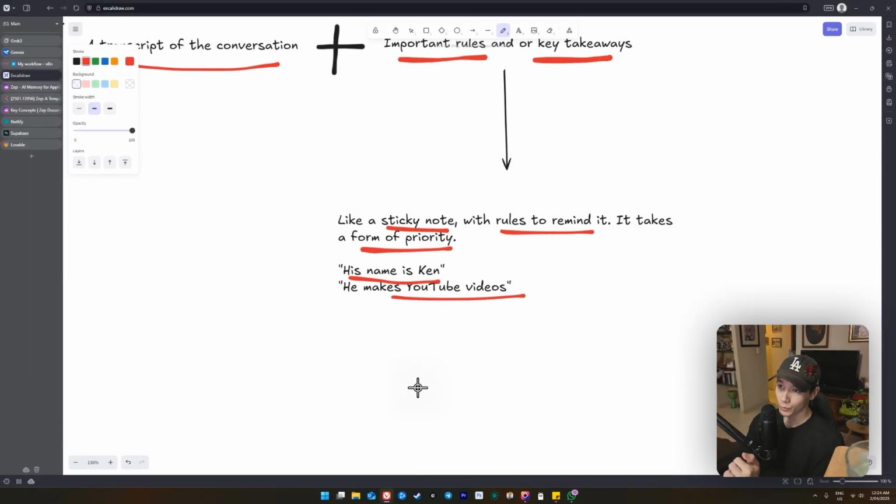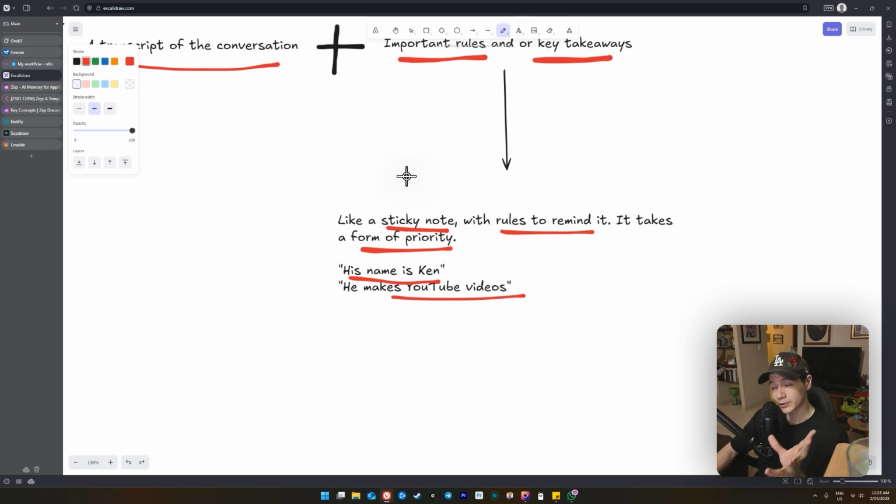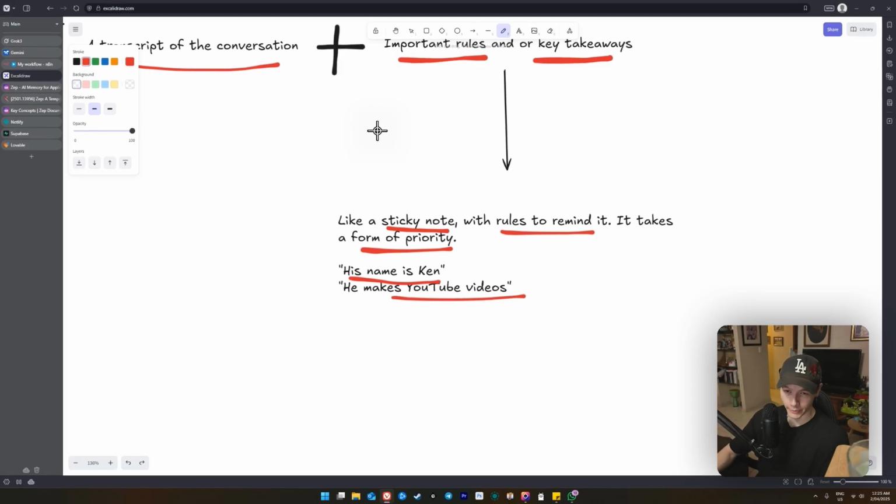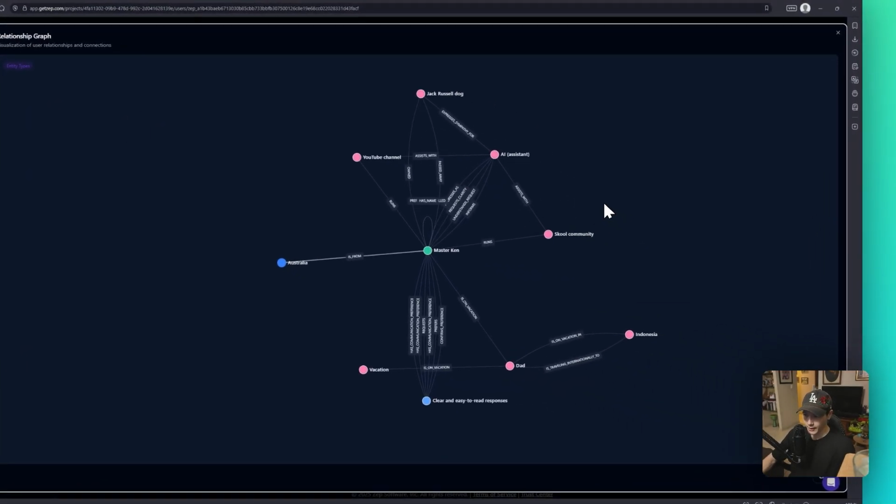Now, as an example, in the real world, that might be like a pin note, something that we can visibly see. So we don't want to miss it. And this is exactly what's happening here as well. And now I'm going to show you how this is all working with a graph as well. And this is actually happening live if you're speaking with your agents, okay? So we can see right here as well.